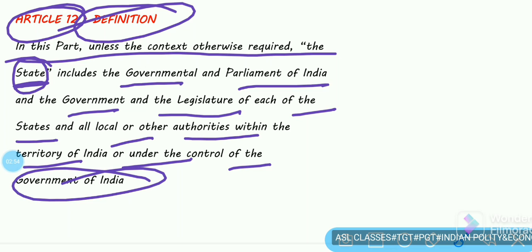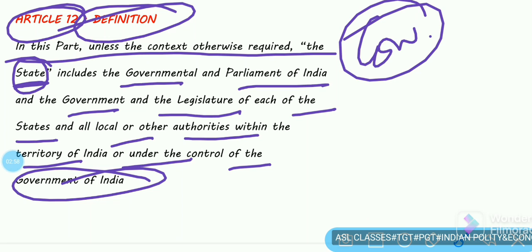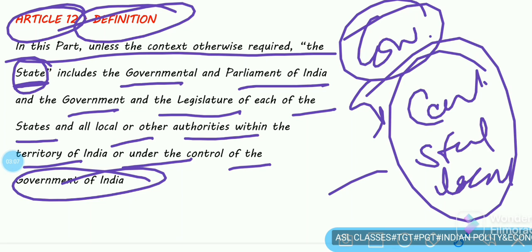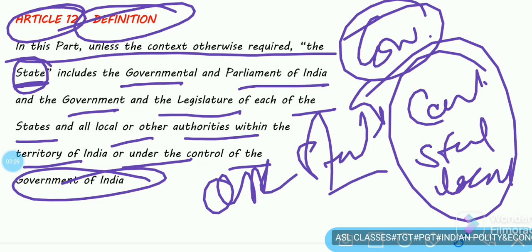It means that all governing bodies, whether at the central level, state level or local level, are considered as the state under Article 12.